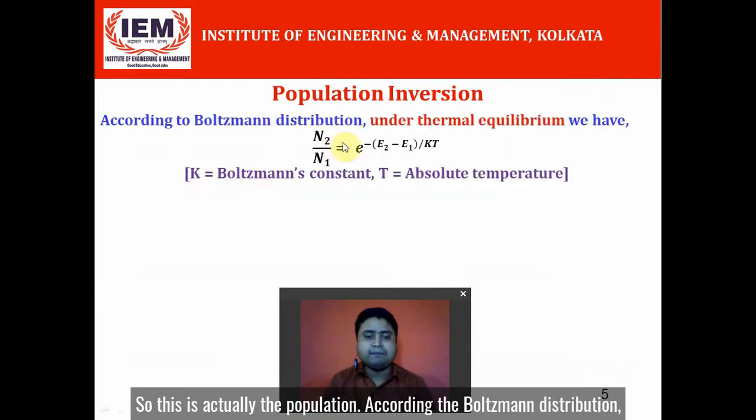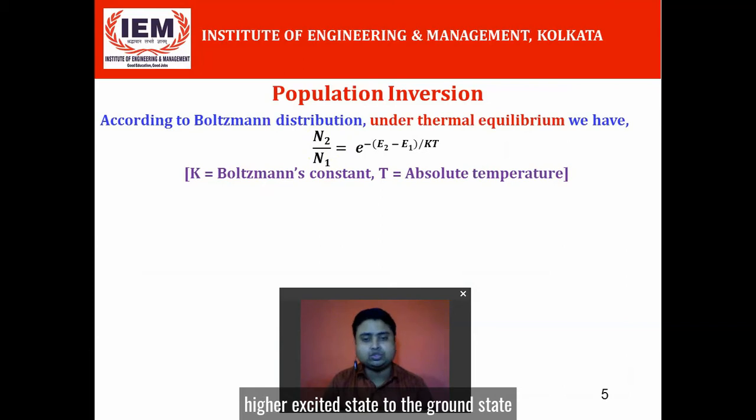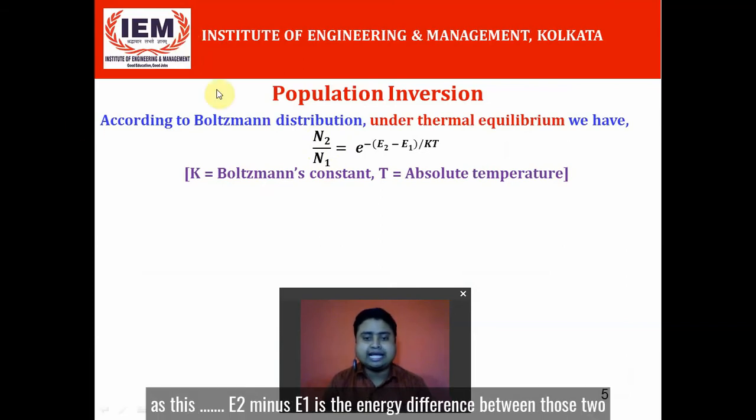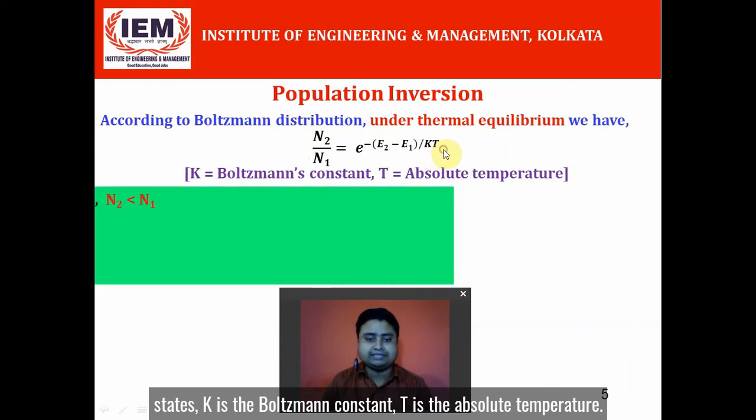So according to the Boltzmann distribution, we can write the ratio of N2 by N1, means the ratio of population in higher excited state to the ground state, as exponential of minus (E2 minus E1) by kT. E2 minus E1 is the energy difference between those two states. k is the Boltzmann constant, T is the absolute temperature.